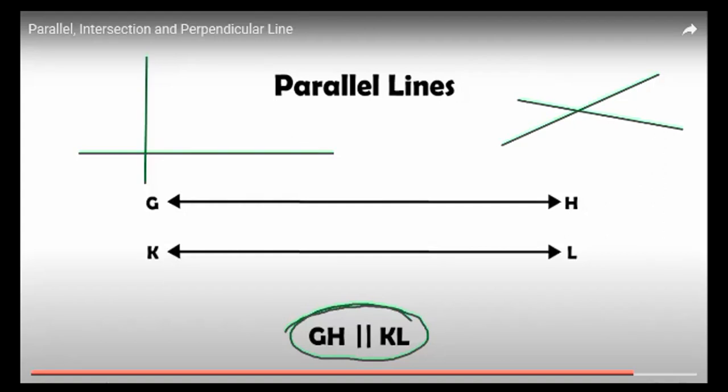What is the difference? The two perpendicular lines will make four right angles. One on the top, right down, right here, and right here. This is a right angle, this one is a right angle as well, also this one, and the last one here is a right angle. Okay?